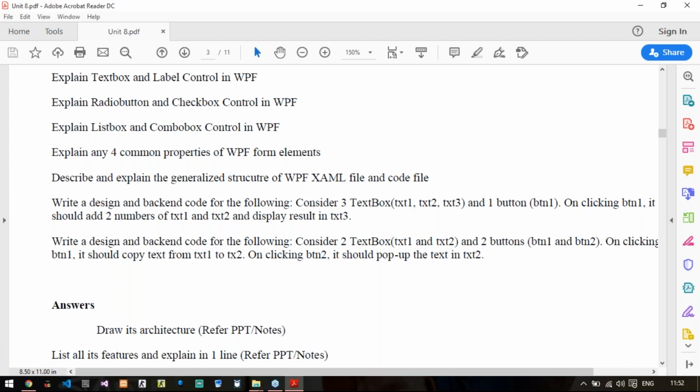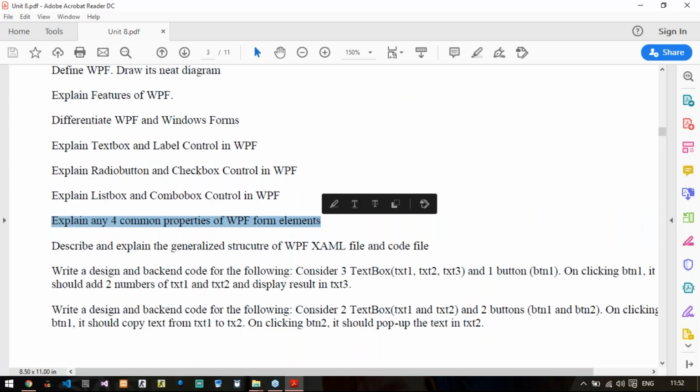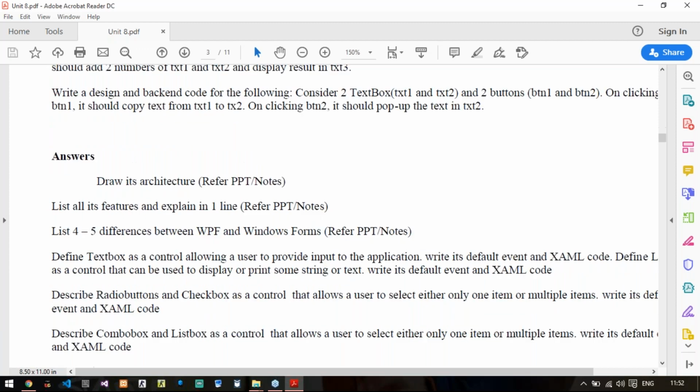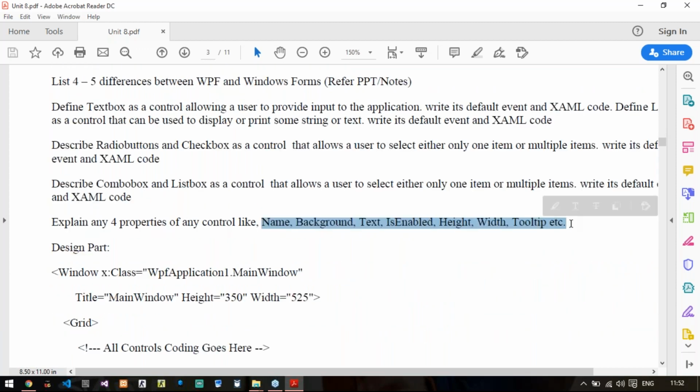Then comes explain any 4 common properties of WPF form elements. So that is part of the PPT. As you can see, you need to explain only these, any 4 of these highlighted. You explain name, background, text, is enabled, height, width, tooltip property. So any of these, you explain 4 of these mainly. You explain name, background, text, is enabled, or any 4, it will be okay for us.